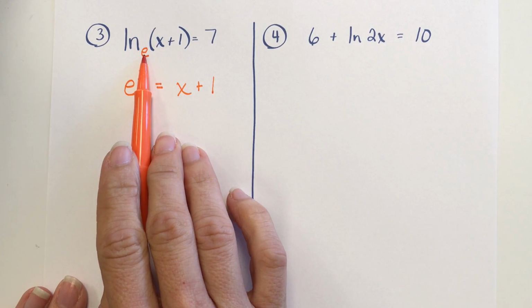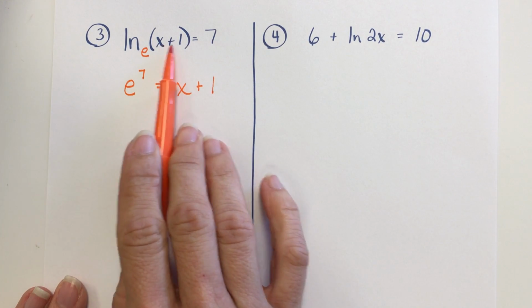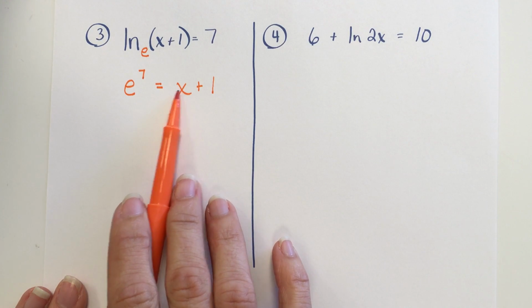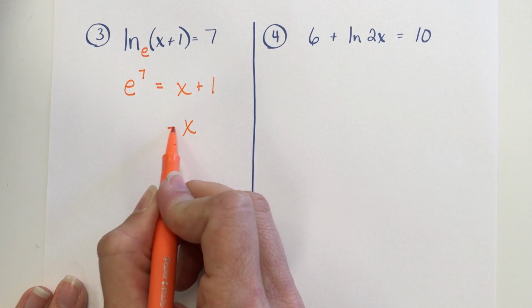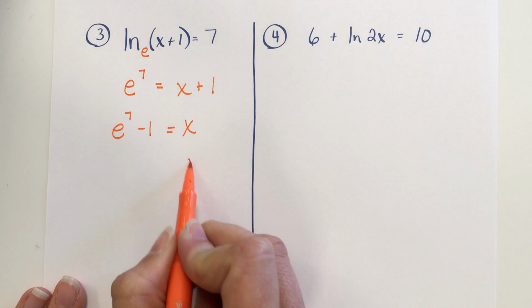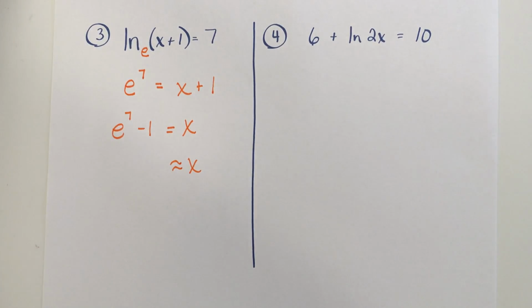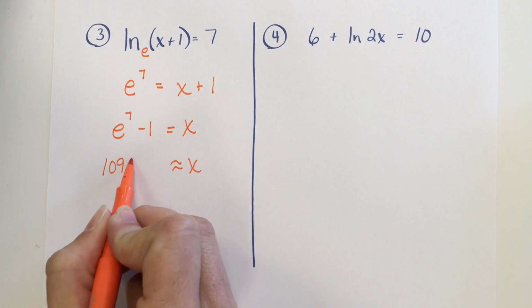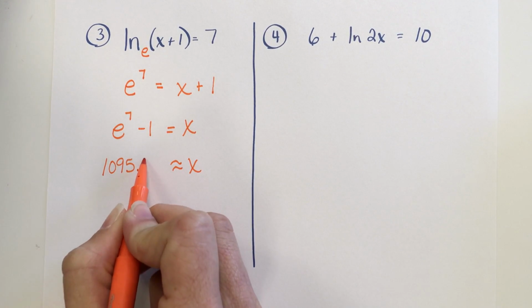It's always going to be e to this power equals the argument. Now all I've got to do to get x by itself is subtract the 1. So I'm going to have e to the 7th minus 1. That would be your exact answer. If you put e to the 7th minus 1 in your calculator, my approximation would be 1095.633.